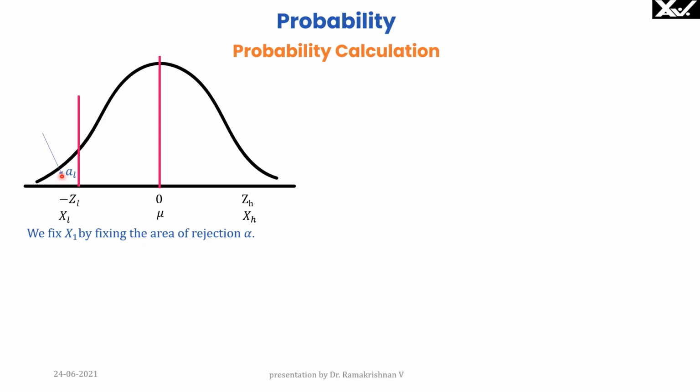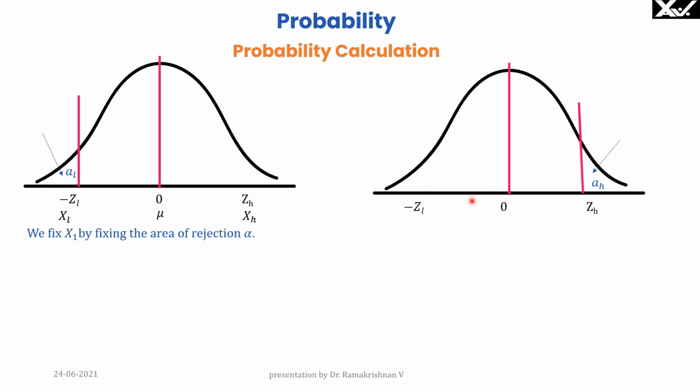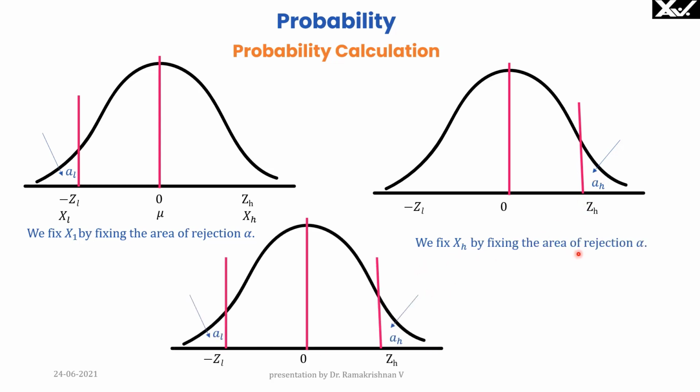We can fix this area and fix this indirectly. And we can also fix this ZH indirectly by fixing this area of rejection. So we fix XH by fixing the area of rejection alpha. So we can fix both the values of interest by fixing the area of rejection together. That is, XL and XH can be fixed by fixing the area of rejection alpha, the total area of AL and AH.